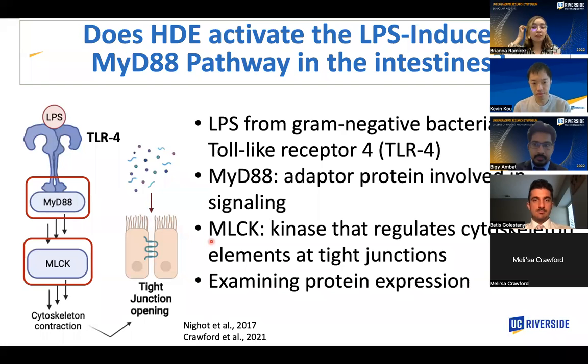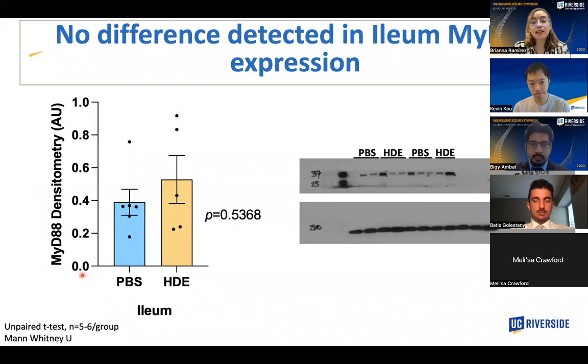And to see whether this LPS-induced pathway is being affected, we are examining protein expression using Western blots for MyD88 and MLCK. I currently only have data for MyD88 within the small and large intestine. So here we have MyD88 protein expression within the ileum.